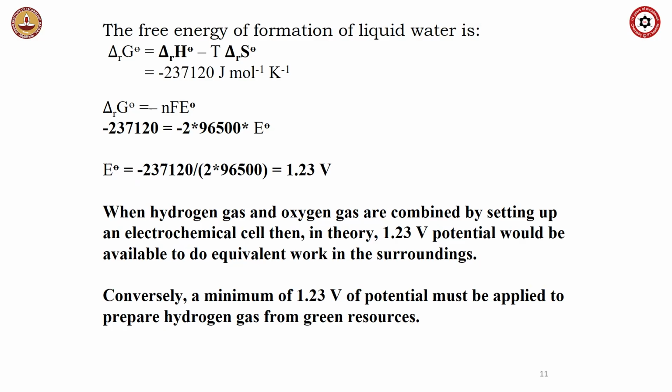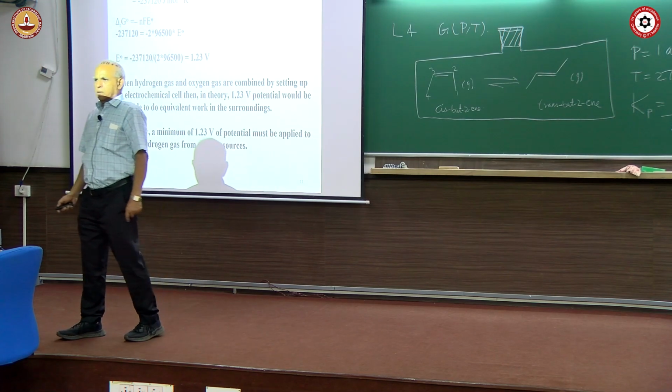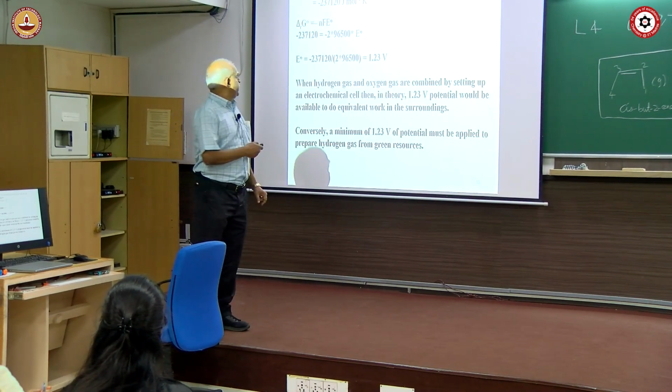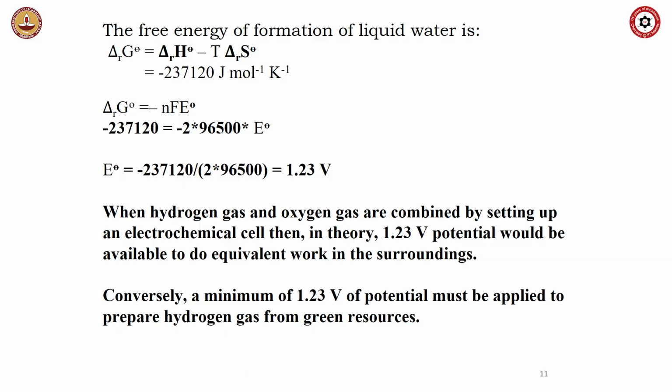So, the free energy of formation of liquid water is minus 237,120, we saw. How much electrical energy you have to put in to electrolyze water is given by delta G equal to minus nFE. If this is the amount of energy required for formation, breaking will be minus of this. So, you calculate n, the number of electrons involved, 96,500 is the Faraday constant, E naught is 1.23 volts.